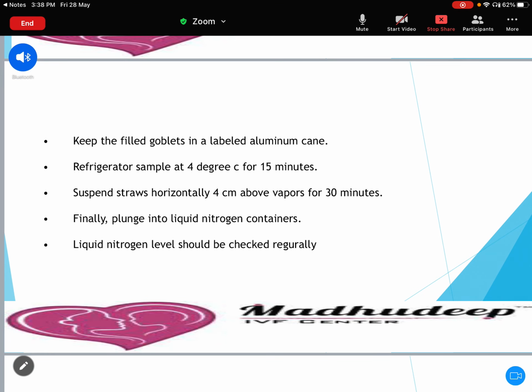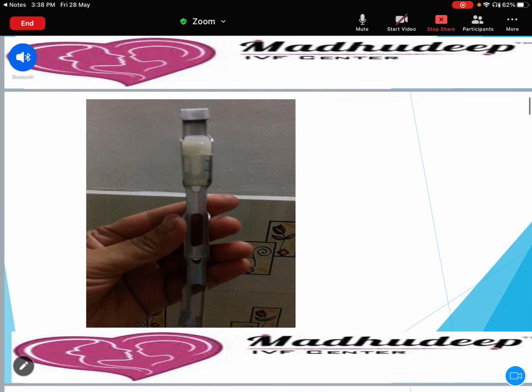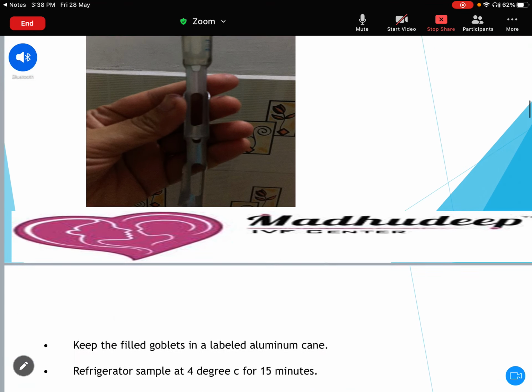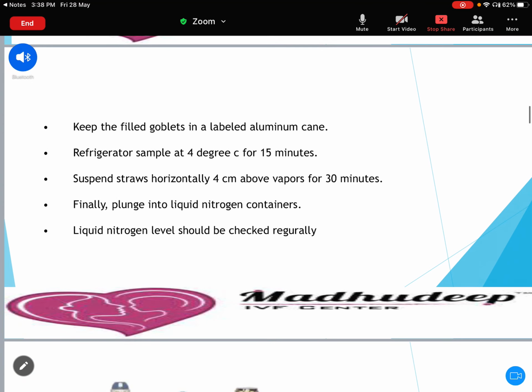Now, keep the filled goblets in a labeled aluminum can. Then you can put these goblets in this aluminum can, and then you have to go for freezing. Usually first we do the refrigeration of the sample at 4 degrees for 15 minutes.